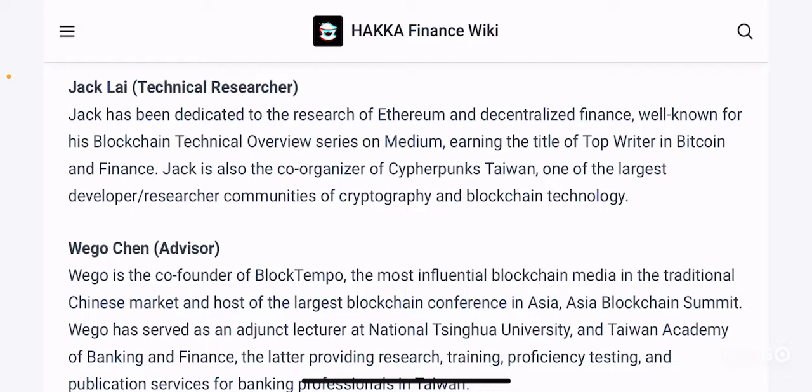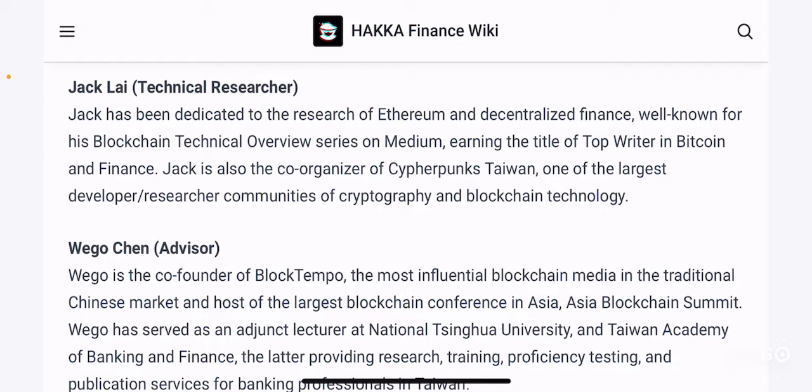So again, Jack Lai has been part of the Ethereum and decentralized finance ecosystem for quite some time, and is well known for his technical overviews on Medium, and is also a top writer for Bitcoin and finance, right?